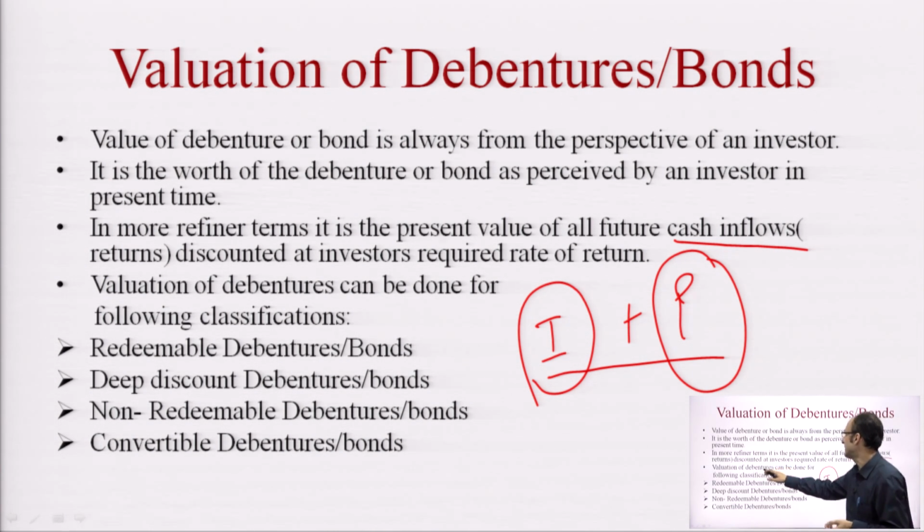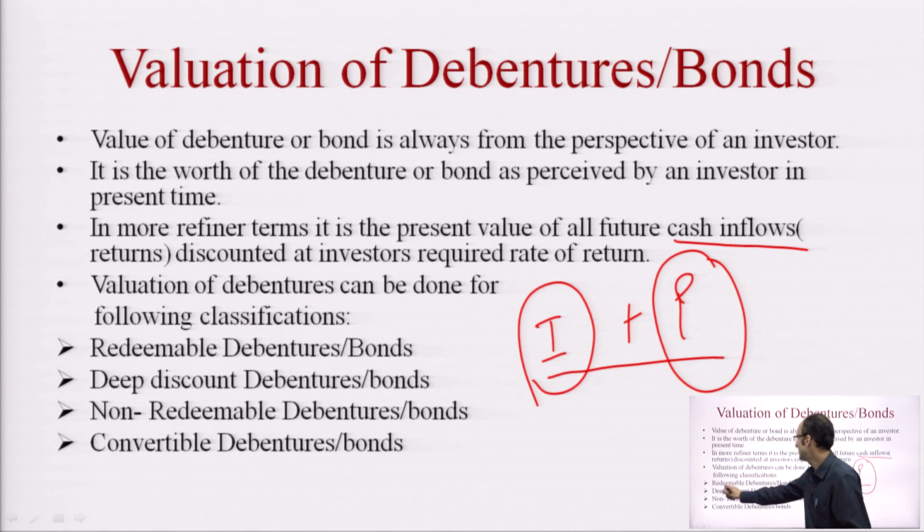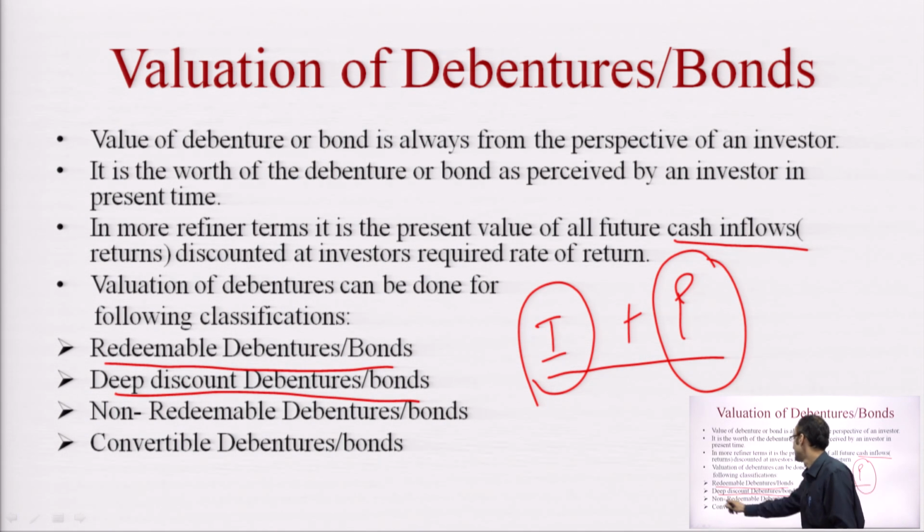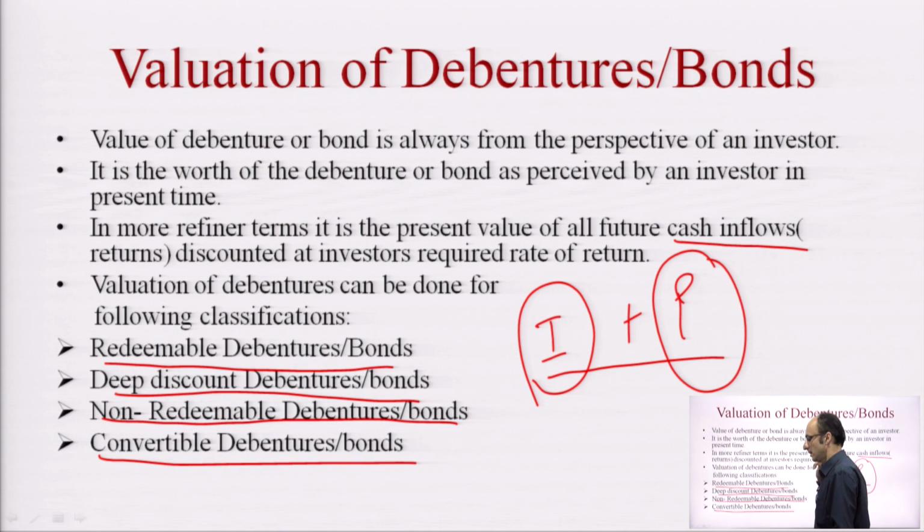Valuation of debenture can be done from the following classification. To value bonds, there are several different classifications available, and these can be redeemable debentures, deep discount debenture bonds, non-redeemable debenture bonds, and convertible debentures and bonds. I will be sharing the details of these in the next slides. Let's move on to the next slide.